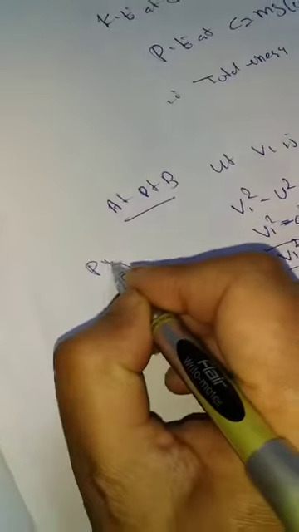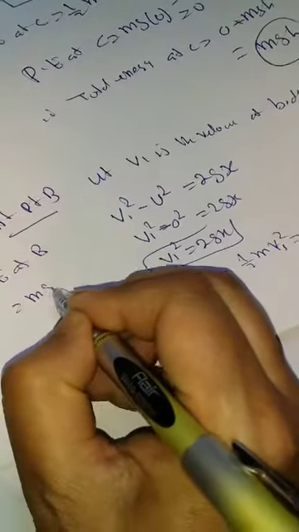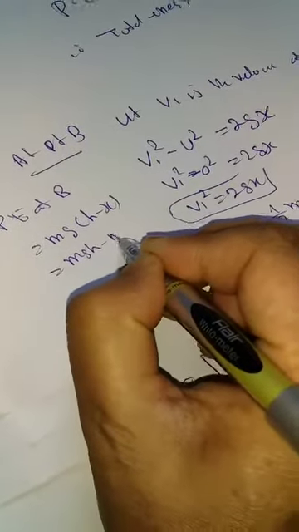Now we will see the potential energy at B. As per the formula, potential energy is mgh, where h is the height above the surface of the earth. Here the height is h minus x, because when the body falls through height x, the height above the surface of the earth is h minus x. That means potential energy at B is equal to mg(h minus x), that is mgh minus mgx.